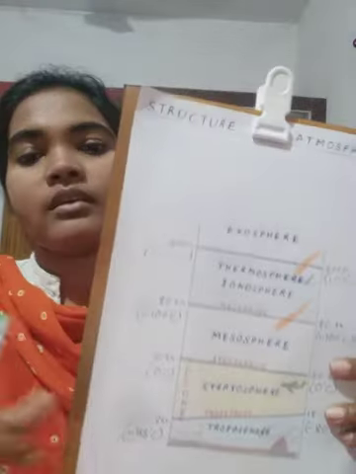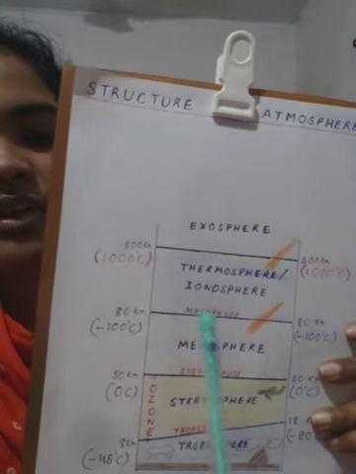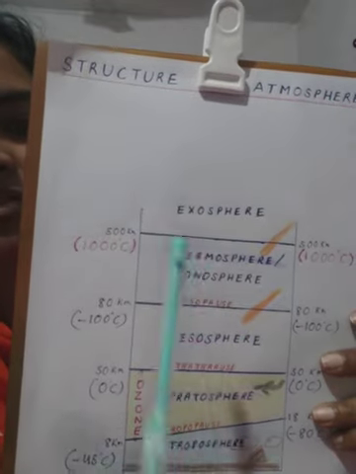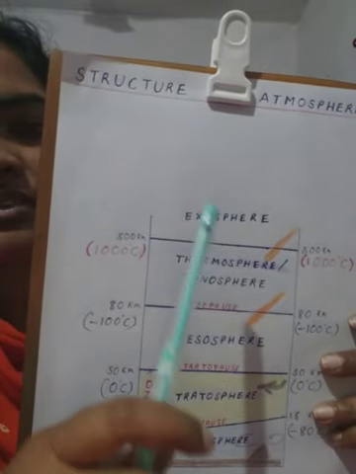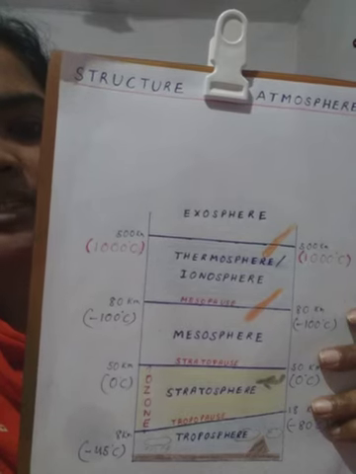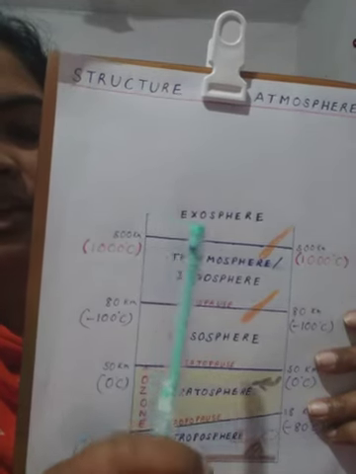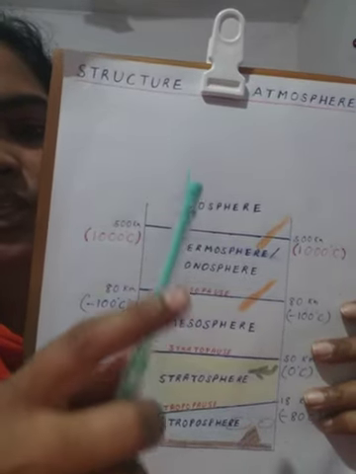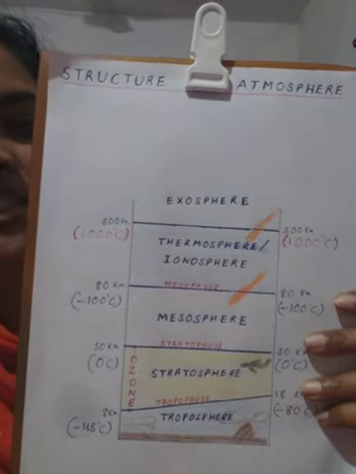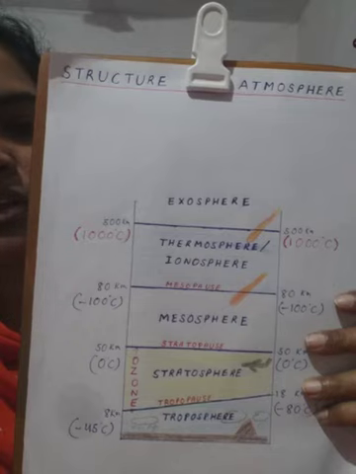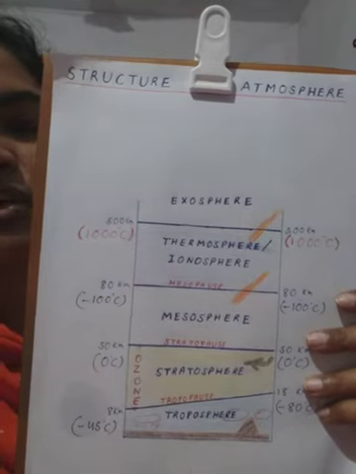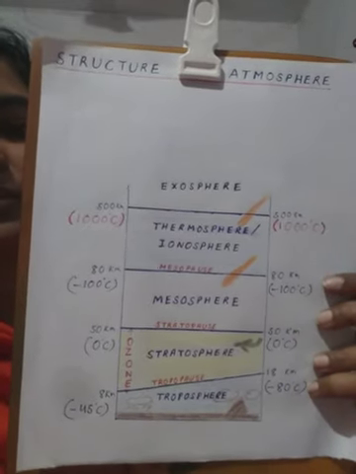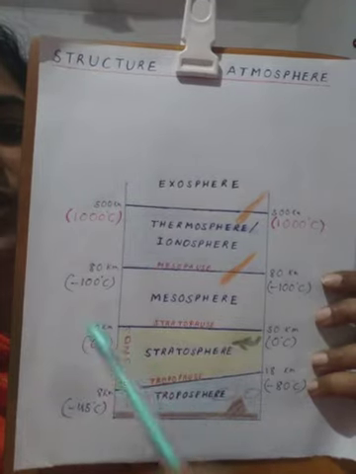Now, after this thermosphere, beyond it, nearly up to 960 kilometers, we have exosphere, in which again there is increase in temperature, and the molecules in it are rarefied because the gravitational pull of the Earth is very low here, and the gases can easily escape into the space. So it gradually merges with the interplanetary space. So that was it, all the layers of the atmosphere.